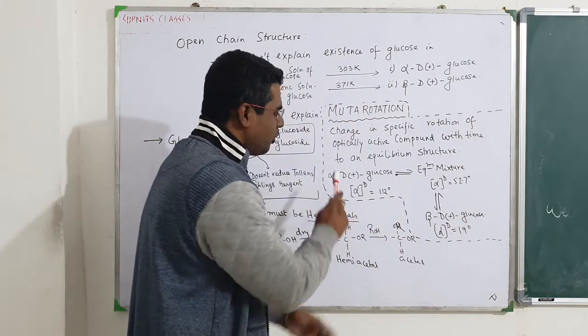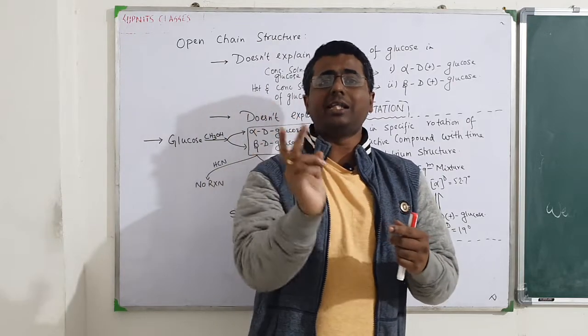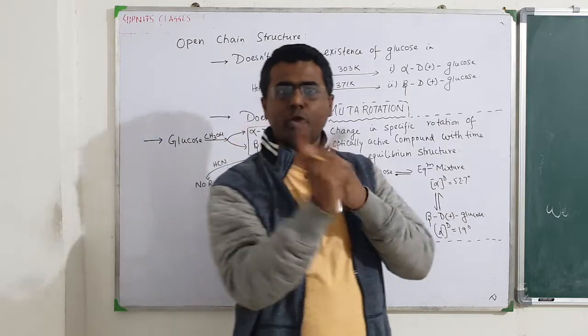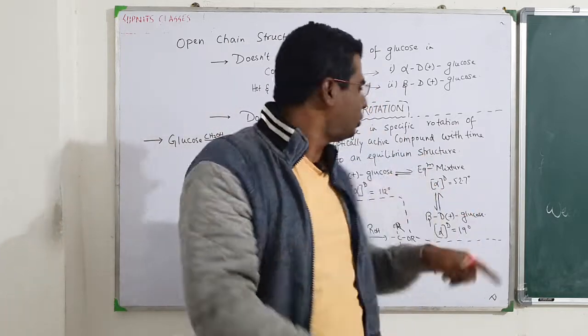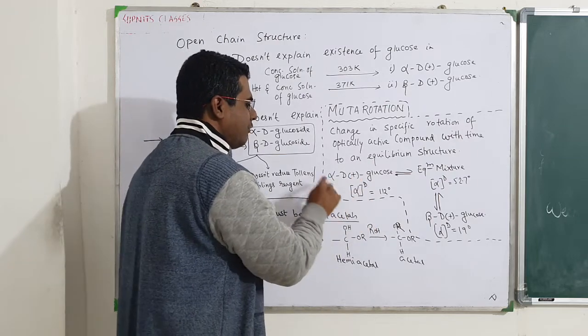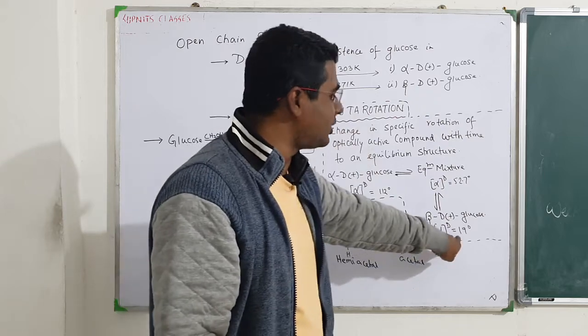Now this alpha D glucose has a certain specific rotation. Specific rotation means the amount of angle by which the plane polarized light gets rotated while it passes through this alpha D glucose. Okay, so there is some amount of angle, and for alpha D glucose that angle is 112 degrees. For beta D glucose, it is 19 degrees.